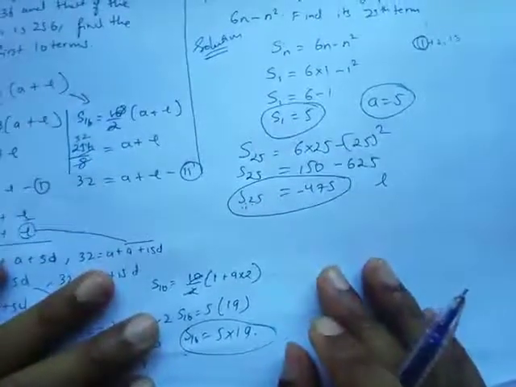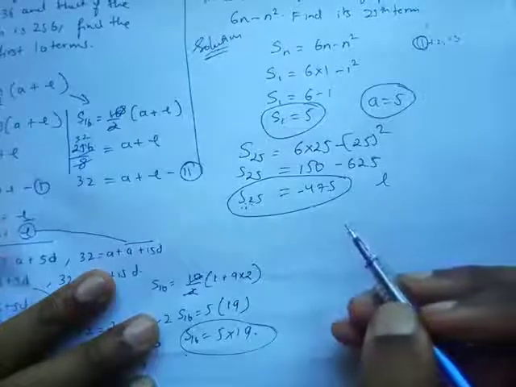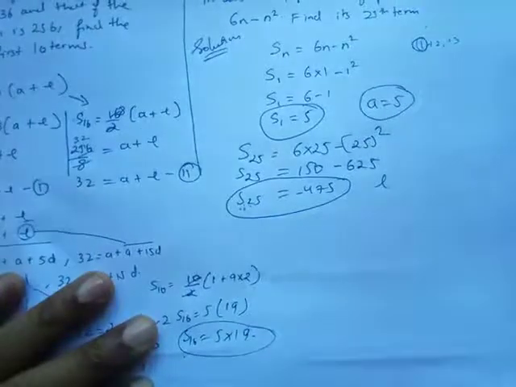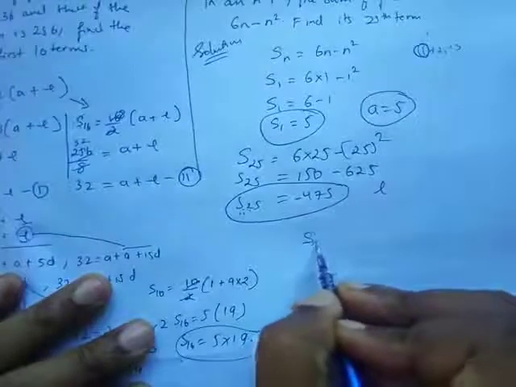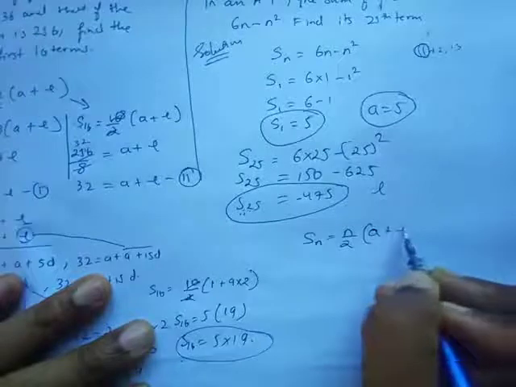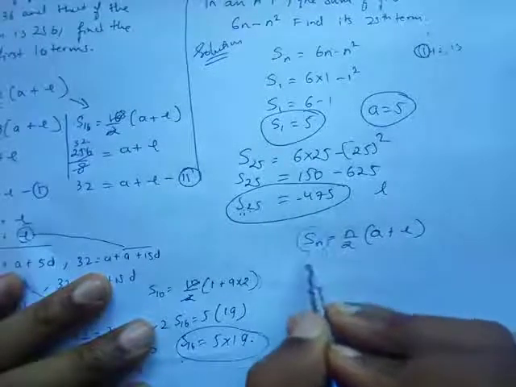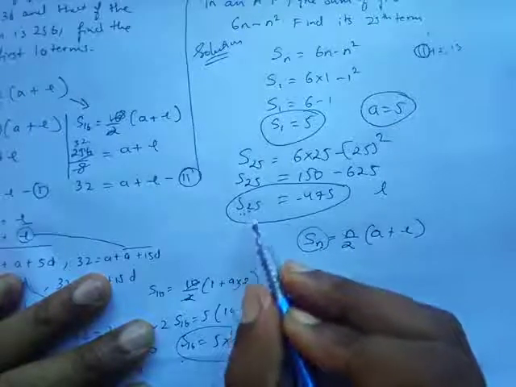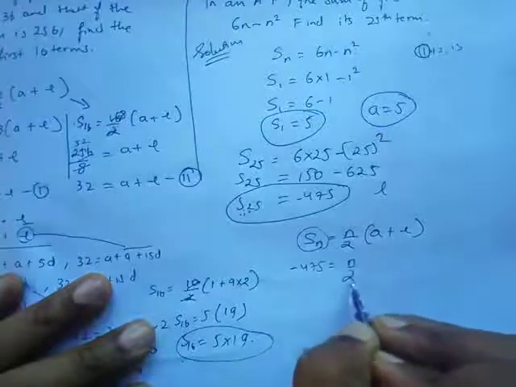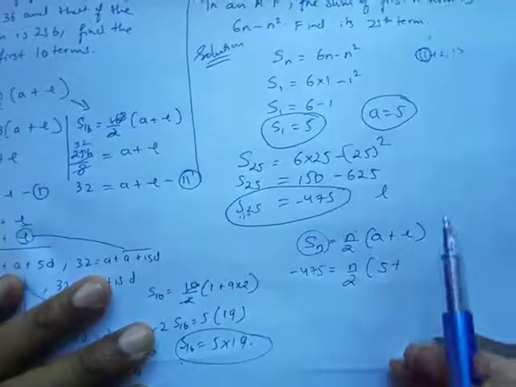Let's try putting the formula. The formula goes something like this: Sn equals n over 2 into (a plus L). I'm putting this formula because I know this, but I don't know L. I know the sum. What is the sum of 25 terms? The sum of 25 terms is minus 475, equals n over 2 into (a plus L), and a is 5. L is the last term.